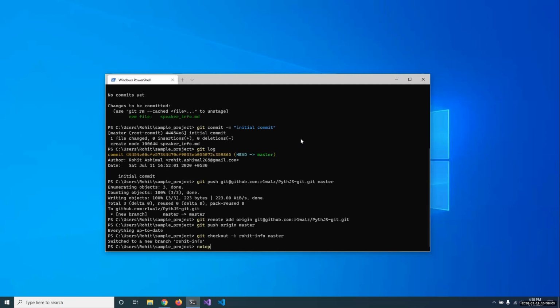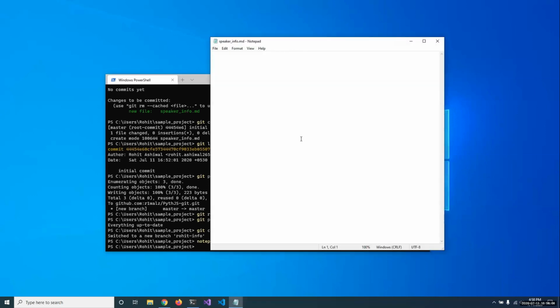So now I'll add my information to the speaker info. It is going to be a small file, no problem. Hi there, and hello from my side, I am Rohit. I am a beta level Microsoft student partner, and I love the Rust programming language. I love playing computer games, and that's about it.